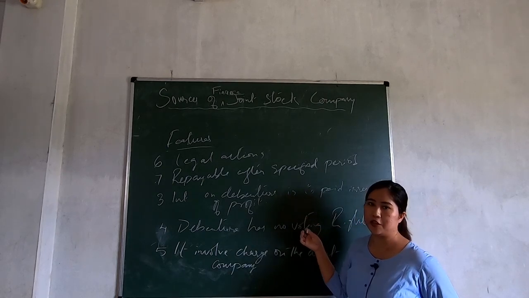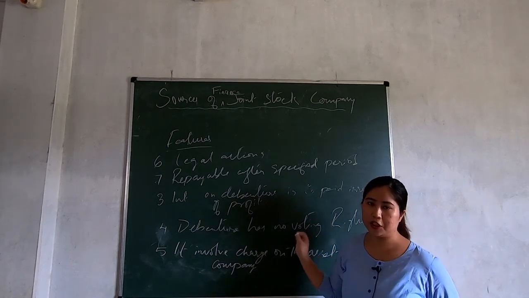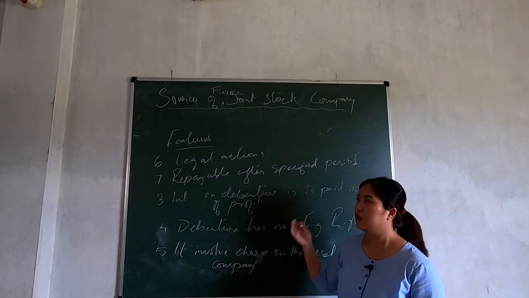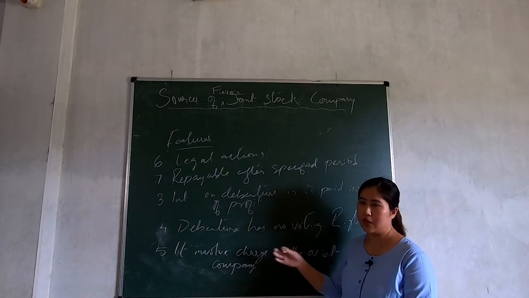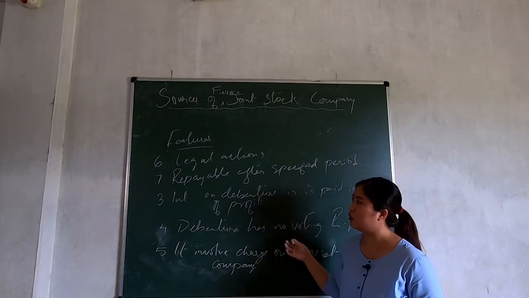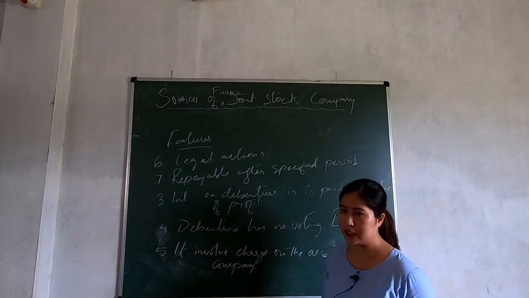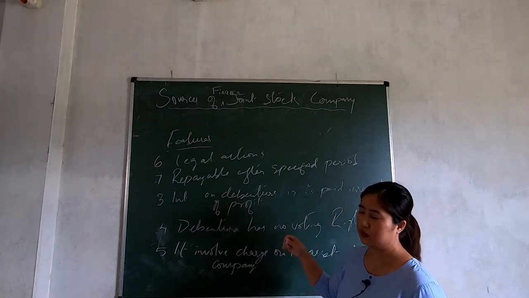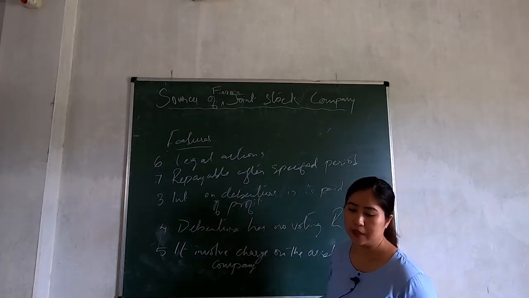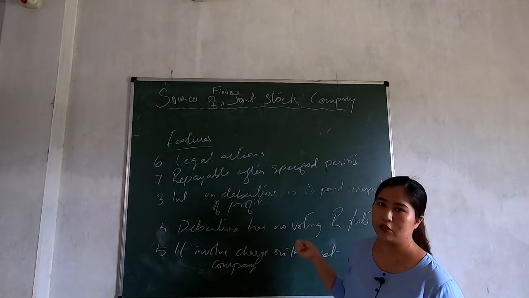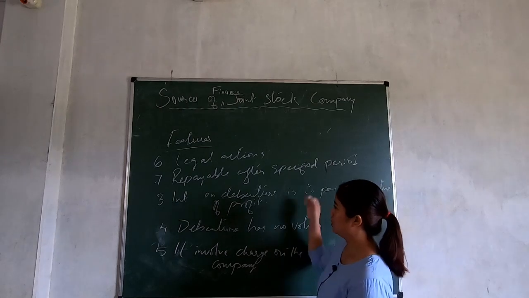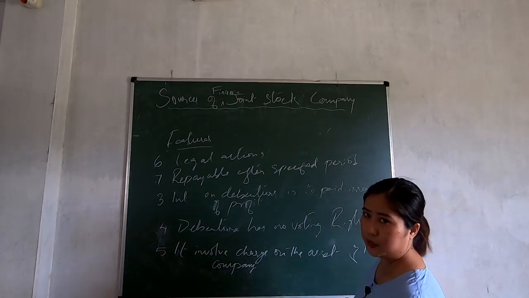So if a company is issuing a debenture for 10 years, after 10 years the company has to repay the money to the debenture holder, all right? After the specified year for which a debenture is issued, if the year finishes, the debenture holder is to be paid their money back. The company has to repay their money to the debenture holder after a specified period of time. So these are all the features of a debenture.